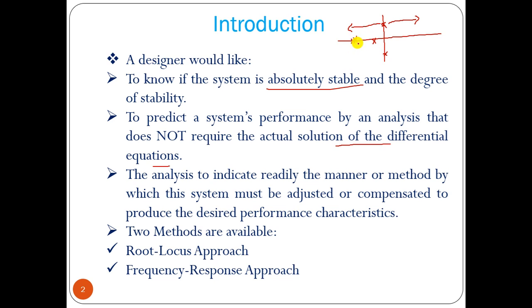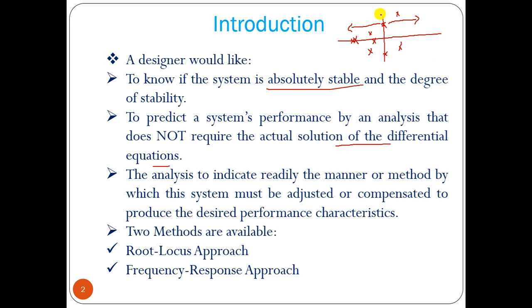If we have repeated poles on the real axis, the response will be critically damped, and poles on the complex plane will be underdamped. If poles are on the imaginary axis, it will be oscillatory. If poles are on the right half plane, the output response will be unbounded. The system will be unstable.